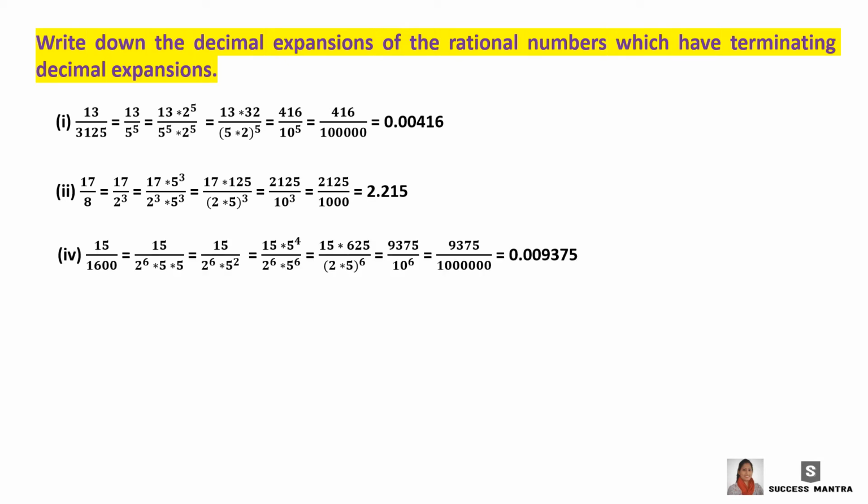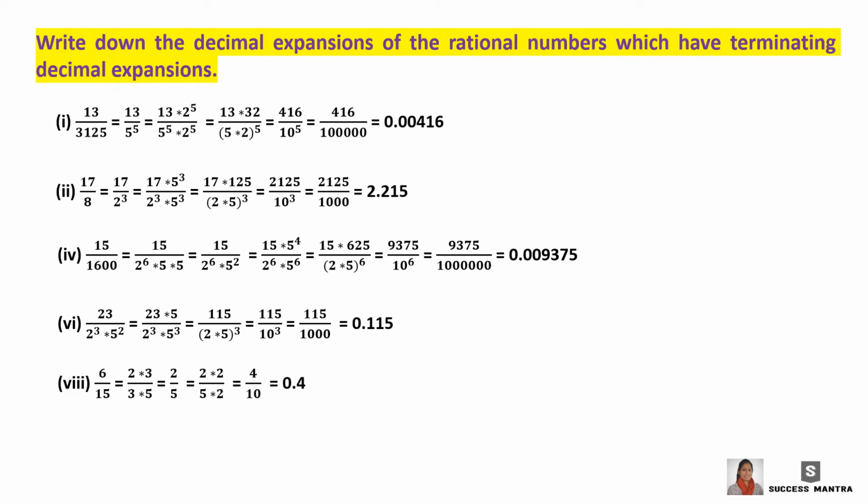15 by 1600, we can write it as 2 raised to 6 into 5 square. Multiply numerator and denominator with 5 raised to 4 in order to make it the same degree, 5 raised to 6. We get 9375 divided by 10 lakh, on rearranging 0.009375. Then 23 divided by 2 cube into 5 square. Degrees are different. We need to make 5 also 5 cube. So multiply 5 in numerator and denominator. So we get 23 into 5 by 2 cube into 5 cube. On rearranging, we get 115 by 1000, that is 0.115.